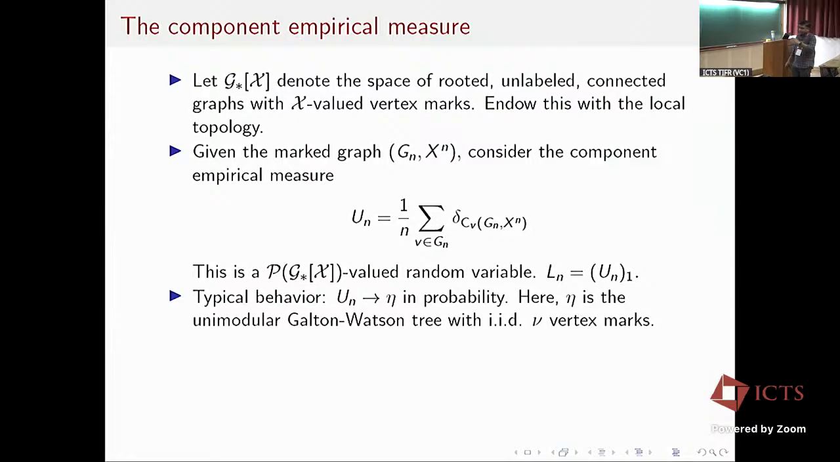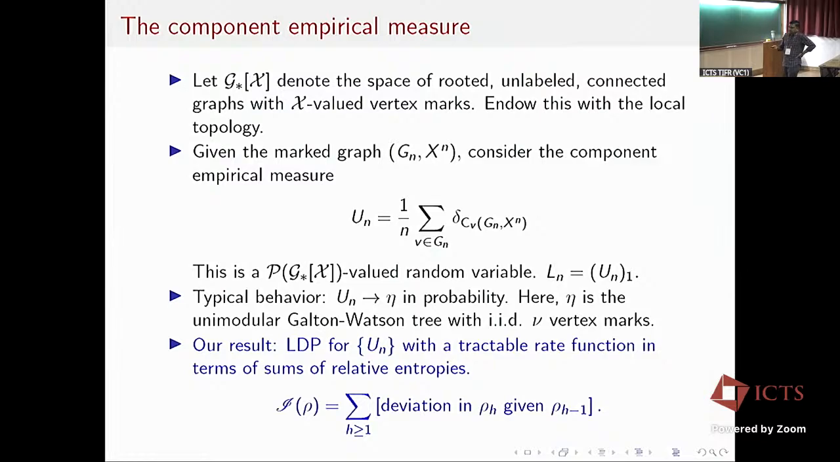And there is the typical behavior of this object UN. In the configuration model, we know that the local weak limit of the configuration model is the unimodular Galton-Watson tree. So this object UN converges in probability to a measure eta, where eta is defined as follows. First I look at the unimodular Galton-Watson tree with offspring distribution alpha given by my configuration model. And then I put IID vertex marks according to my distribution. Okay, so that eta is going to be my true law.